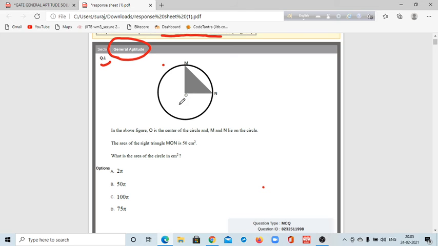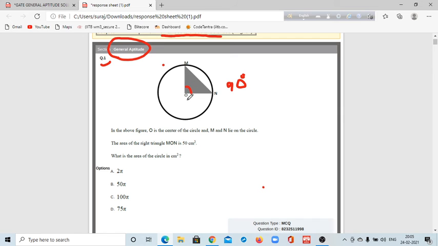Okay, so this is a circle, and the triangle is a right angle. So one angle is 90 degrees. Okay, so it's very easy.